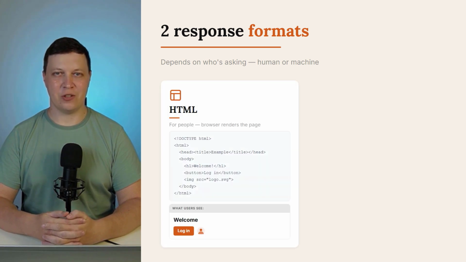HTML is a markup language. It tells the browser, here's a heading, here's a paragraph, here's a button, here's an image on the left. The browser reads it and renders the page. That's what HTML looks like. The server built it and sent it to the browser.